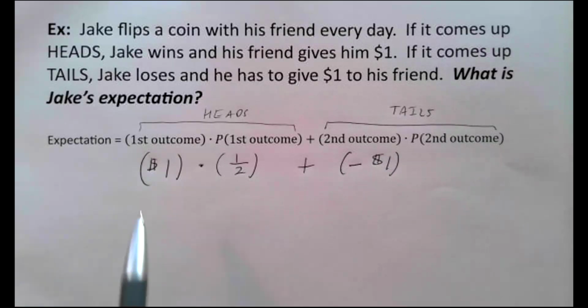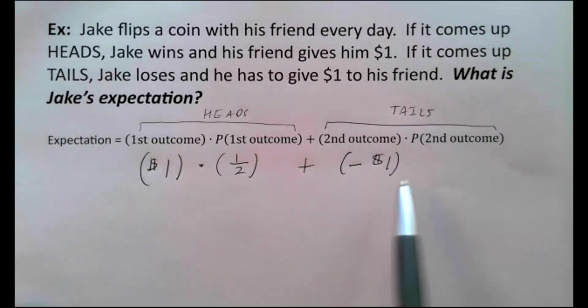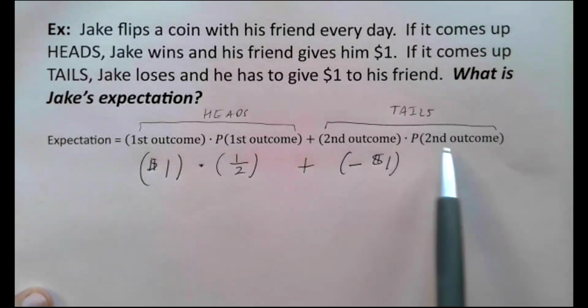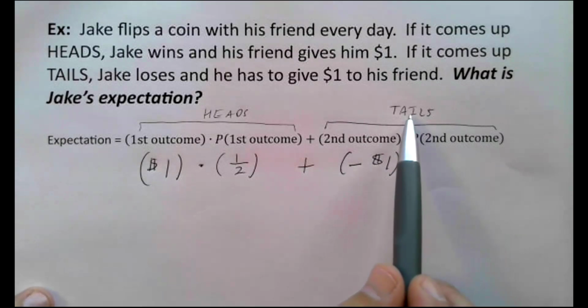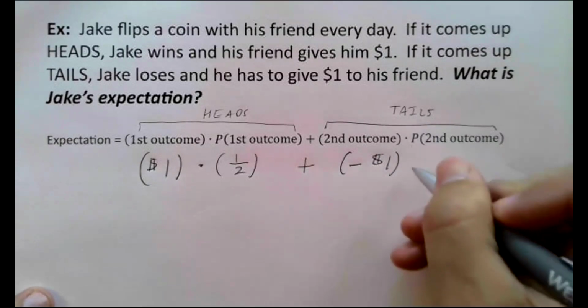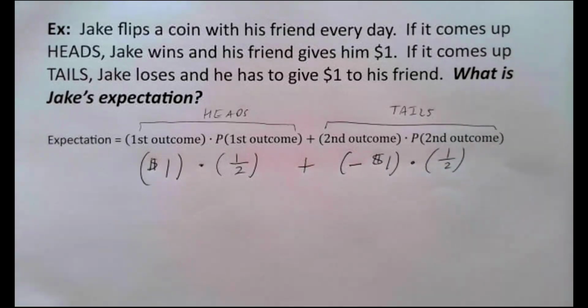So we put the money as positive when it's coming into Jake's pocket, negative when it's going out. And then we multiply that by the probability of that happening. So what's the probability when you flip a coin that it lands on tails is what you should be thinking. Of course, that's also 1/2. There's a 1 out of 2 chance that the coin flip would land on tails.